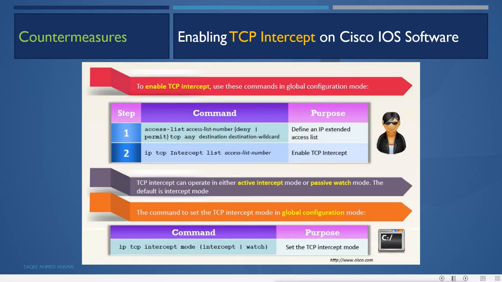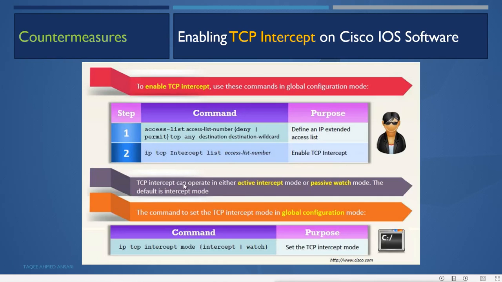And we can configure our Cisco software, Cisco routers or Cisco firewall with different commands to protect. We can enable TCP intercept, and this uses a command in global configuration. First we create the list, an access list: define an IP extended access list, and in that we define the source and destination IP which we allow. Then the TCP intercept list command will enable the intercept, followed by the access list name.